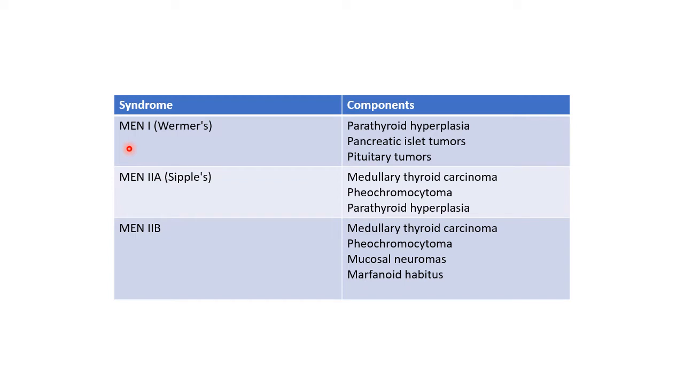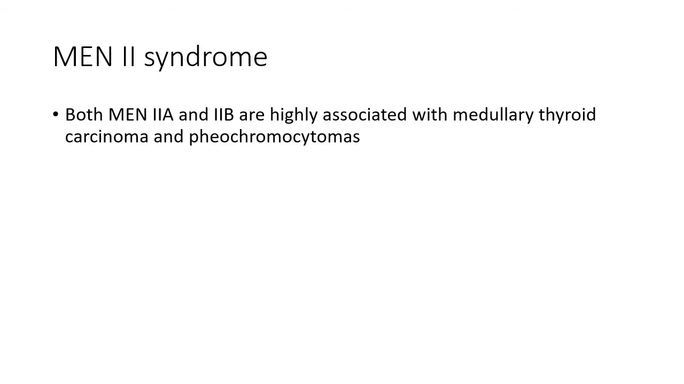This table summarizes the various MEN syndromes. MEN1 syndrome is also known as Wermer syndrome, and its components are parathyroid hyperplasia, pancreatic islet tumors, and pituitary tumors. MEN2A syndrome is also known as Sipple syndrome, and its components are medullary thyroid carcinoma, pheochromocytoma, and parathyroid hyperplasia. In MEN2B syndrome, the various components are medullary thyroid carcinoma, pheochromocytoma, mucosal neuromas, and marfanoid habitus.